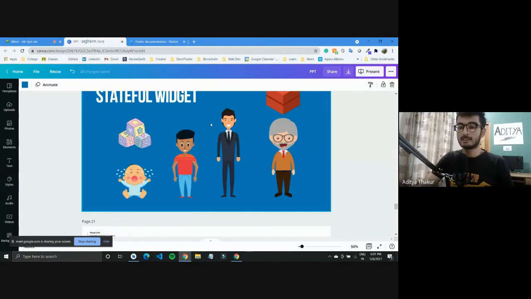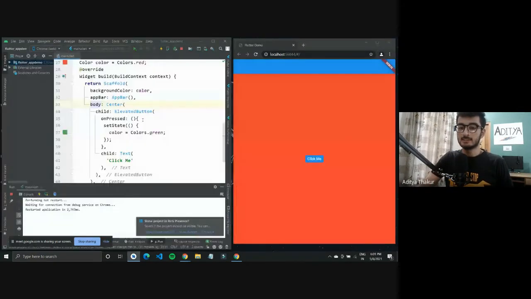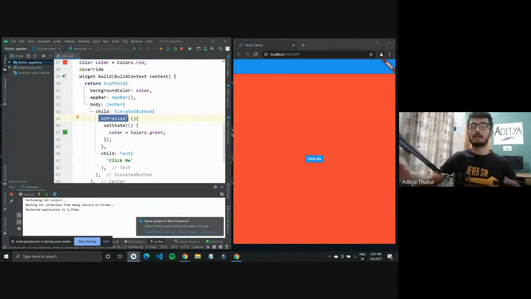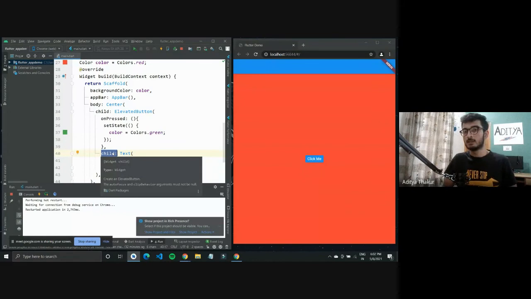But in a stateful widget, initially this color was set to red, but you can update the state. That is, you can change this color to be green. So I have my elevated button, which is another widget that we will be using a lot inside our Flutter applications. It takes in two properties. One is on pressed. On pressed, you define what action should occur when you tap on the button. And it has a child property. Child as in, we had the outer widget, and what would come inside of it. So that is our child.